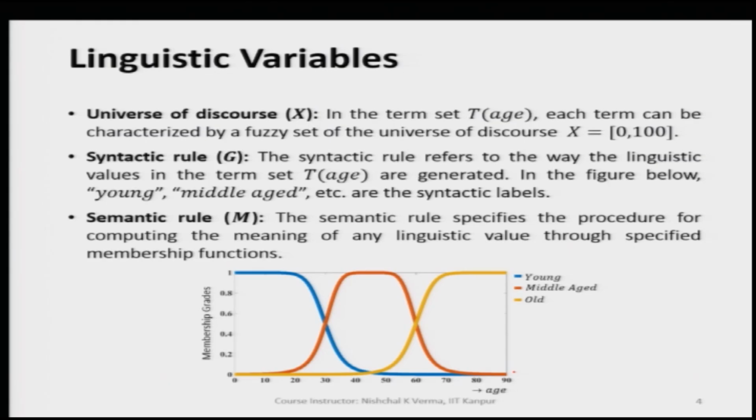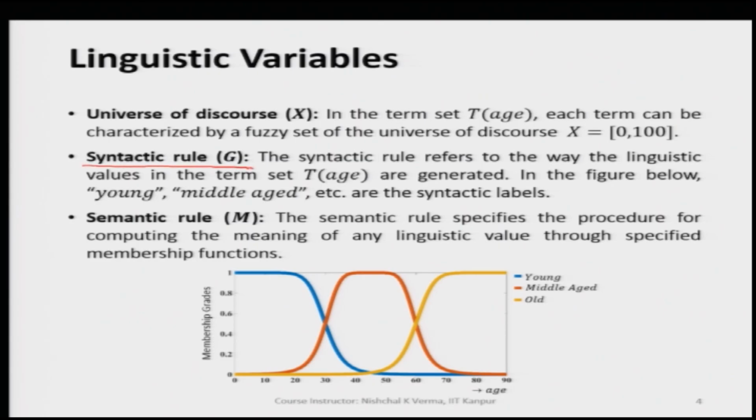This universe of discourse says that whatever value small x or age can take will belong within the limit of the universe of discourse. Then comes the syntactic rule here.